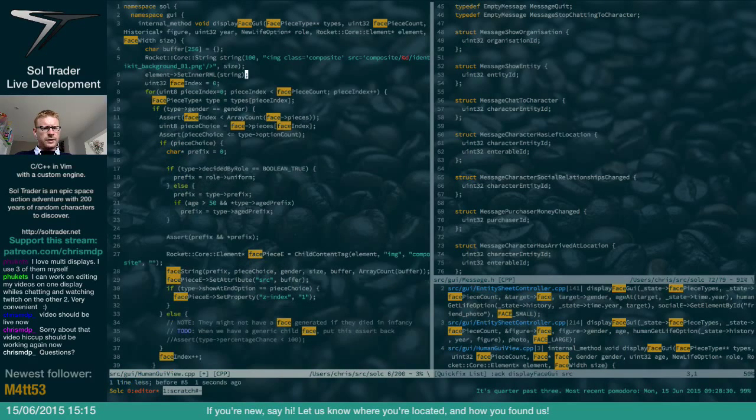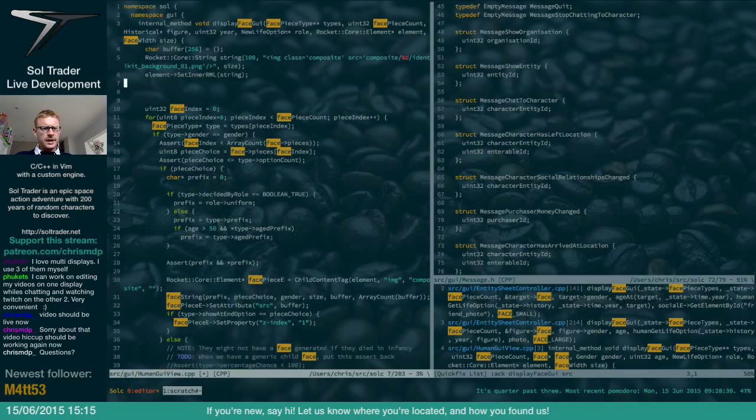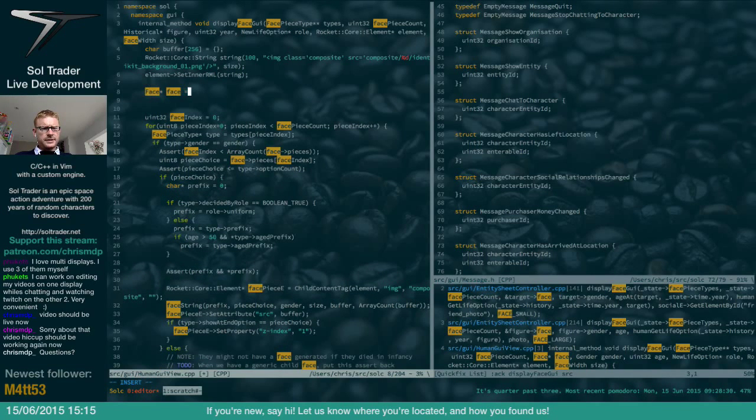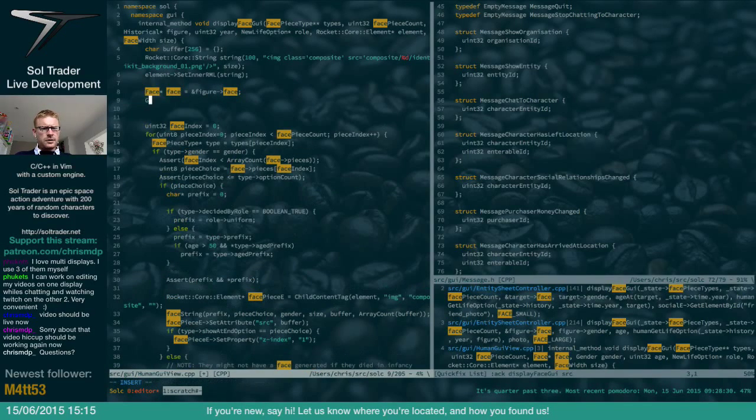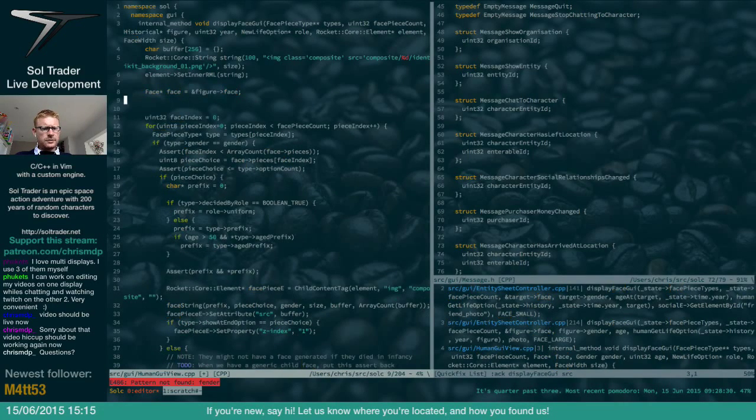We can say face equals figure face. Is it face? Figure face, yeah. And then gender, where's gender used? That can just be figure gender.